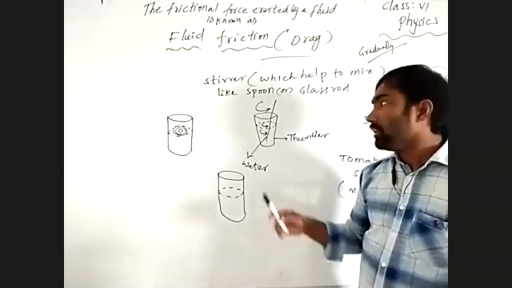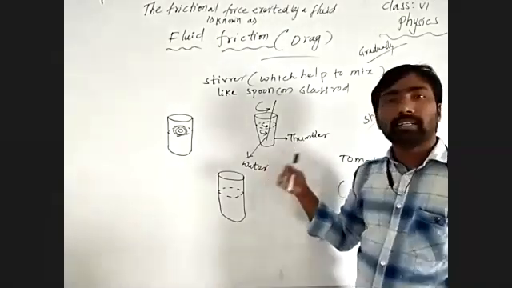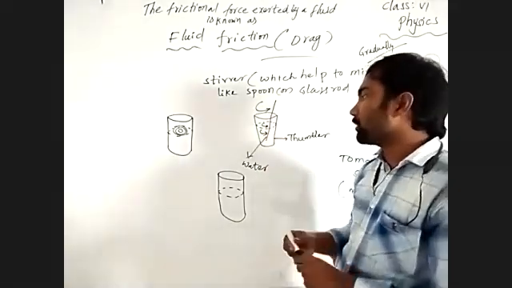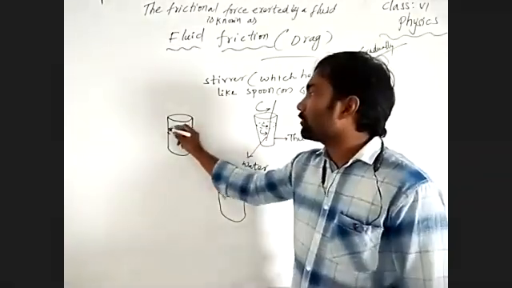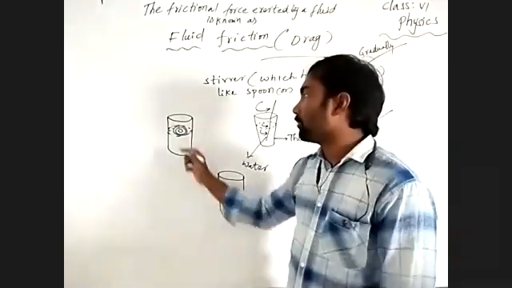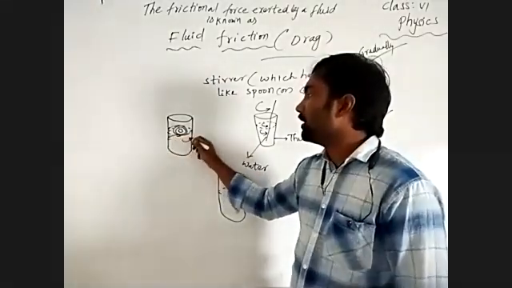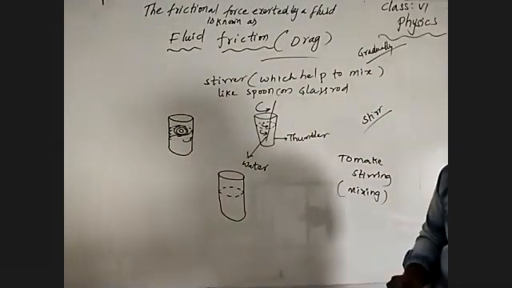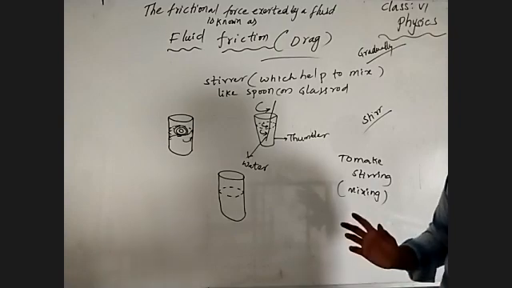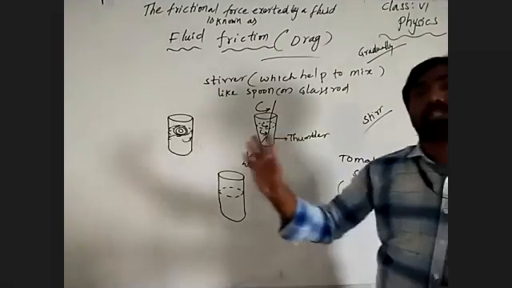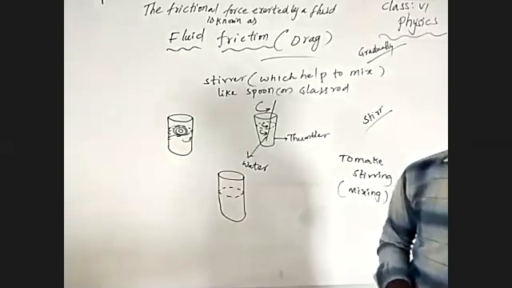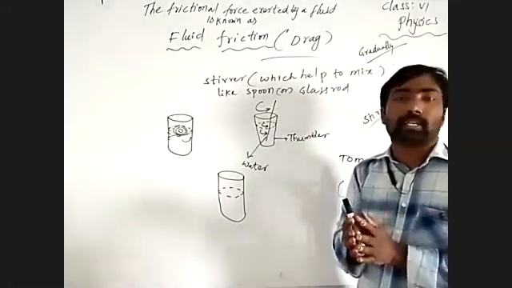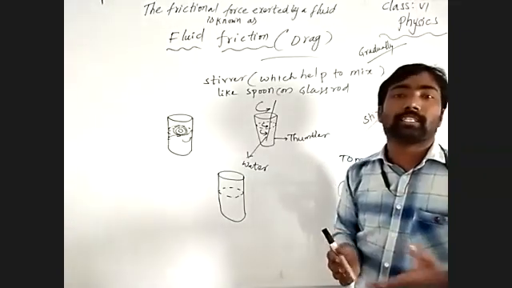How do I see it? When the water is rotating in a circular shape in a glass, in each and every condition, what happens? The water comes to hit the walls of the tumbler. When the water hits the walls of the tumbler, what happens? The walls apply a force in the opposite direction to the moving water. By hitting continuously in the opposite direction, the water loses the energy we gave by stirring.